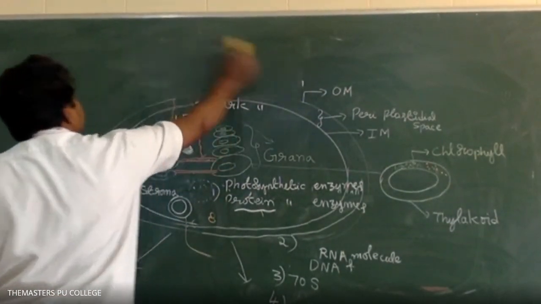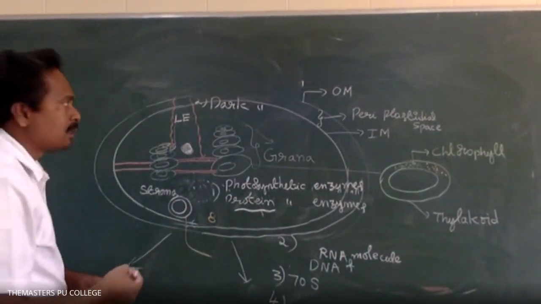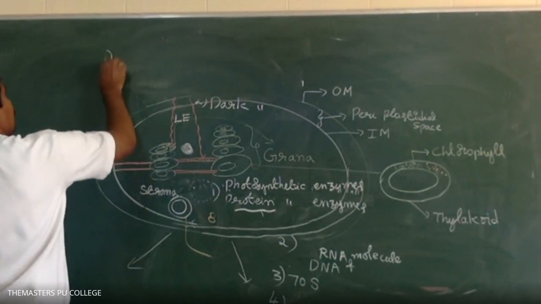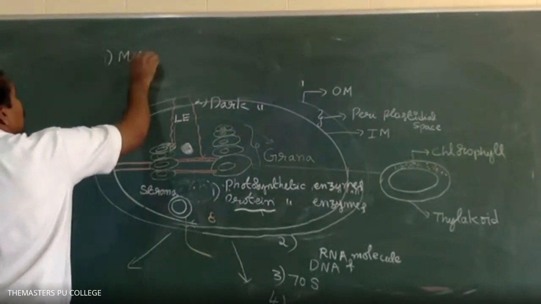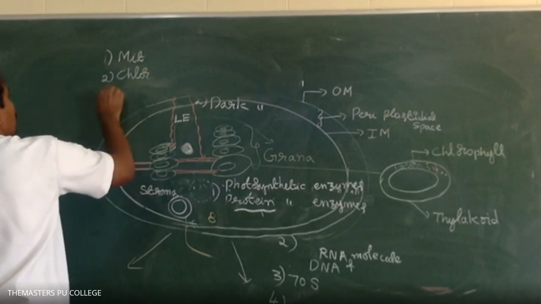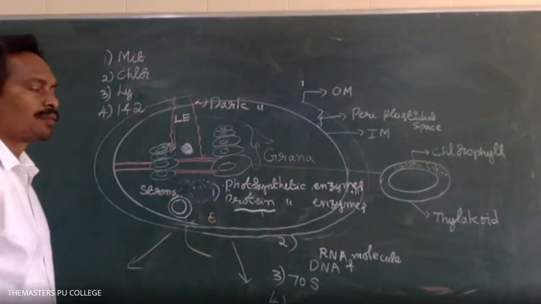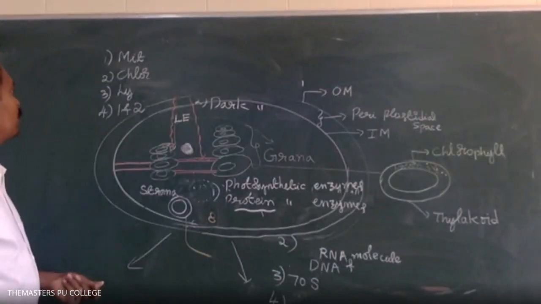Own DNA molecules are present in option 1, mitochondria, option 2, chloroplast, option 3, lysosomes, option 4, both 1 and 2. Very good. Option 4, both 1 and 2.